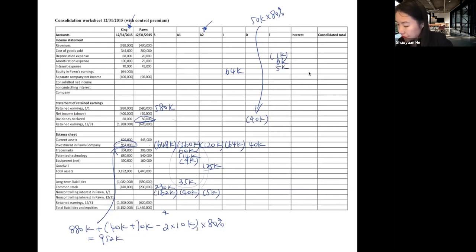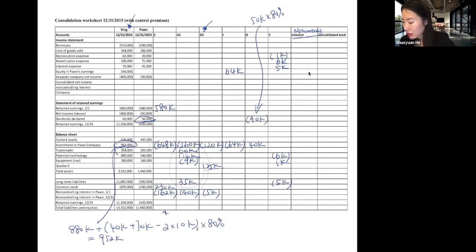And then accordingly, patented technology goes down by 6,000. Equipment goes up by 1,000, and long-term liability, we need to credit 5,000. And this column is for non-controlling interest. And for this column, as we said, how to do it last class.